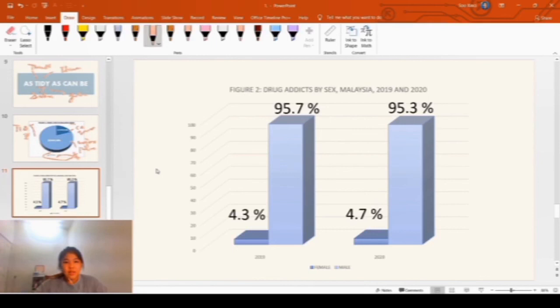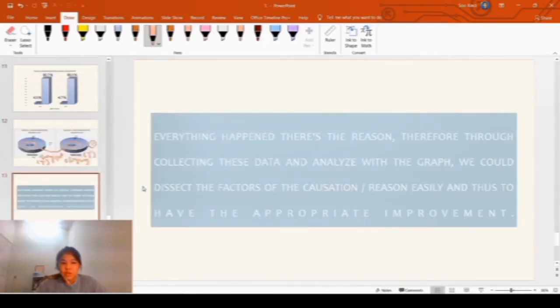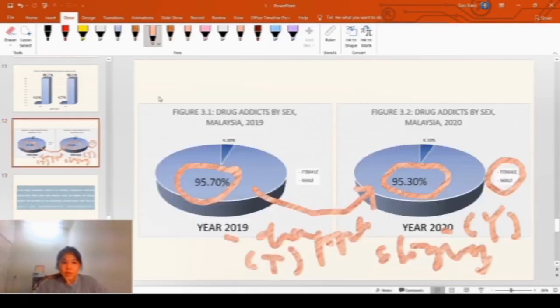Why do I just use a bar chart and pie chart instead of a line graph? That's because we only have two years, meaning the difference is only one year, and after constructing a line graph, we can't see the trend visibly.